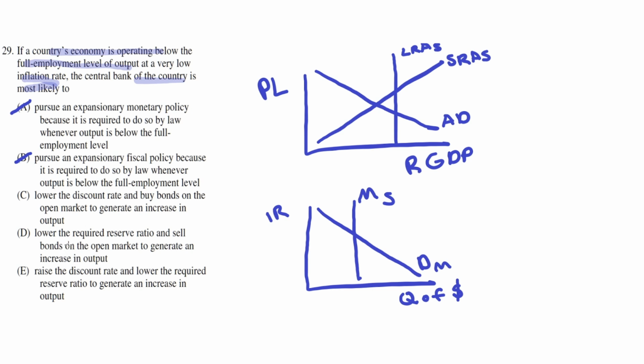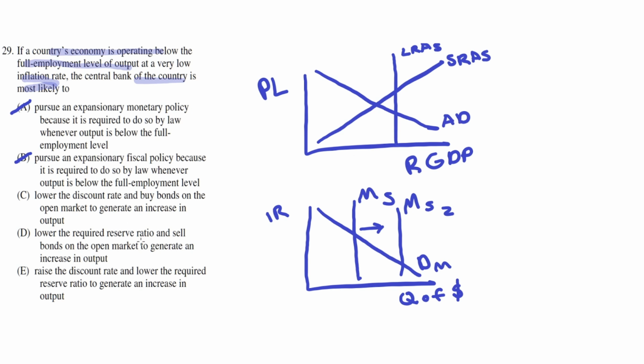So, option choice D says lower the required reserve ratio and sell bonds on the open market to generate an increase in output. So lowering the required reserve ratio is a correct move because lowering that ratio means that the banks have to hold less money. Because they're holding less money, they can loan out more money, and as they're loaning out more money, the money supply will shift to the right, which is good because this will result in a decrease in interest rates and thus an increase in investments and a shift to the right in the aggregate demand curve.